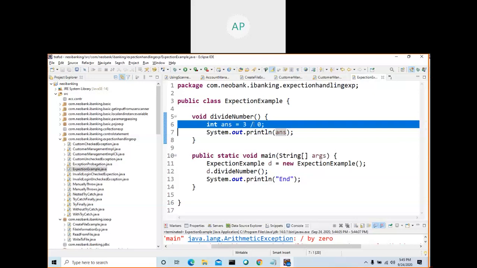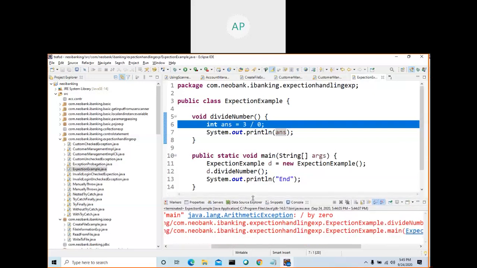Now Java identifies that it tried to execute your instruction and there is a problem. The problem type is arithmetic exception. If you are trying to open a file which is not available, then Java knows he is asking me to open a file, but that file is not there. So it will intimate us by creating an object called file not found.